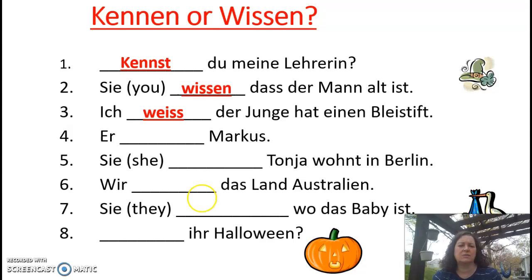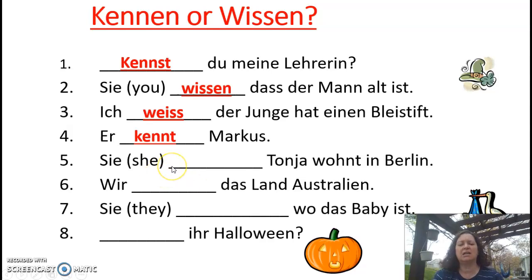Blank Markus. Is it a person, place, or thing, or is it a fact? Kennt Markus. It's a person, place, or thing. He is familiar with Markus. So wissen is to know a piece of information, and kennen is to know a person, place, or thing. To be familiar with a person, place, or thing.